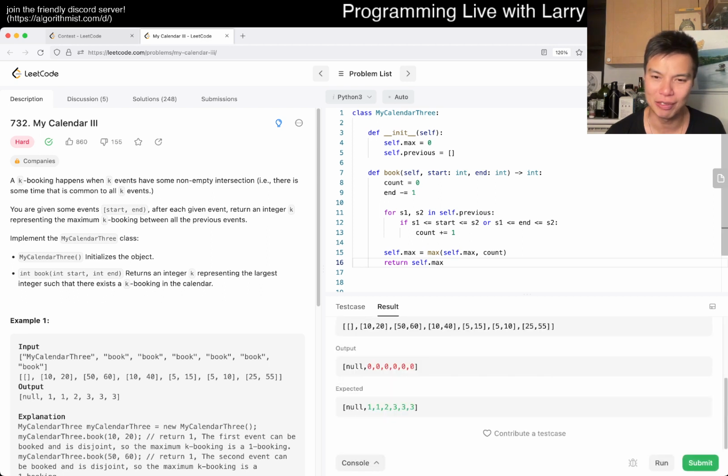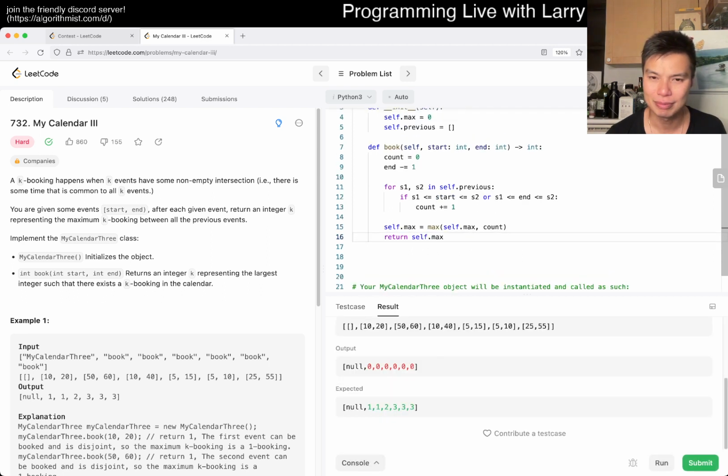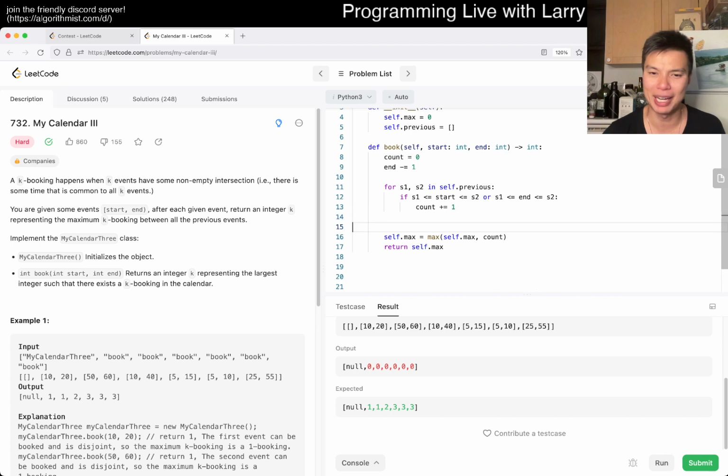Okay, so this is already wrong. Oh, I forgot to append. Whoops. Yeah, after you do the counting, then we can append. So obviously, if you compare it to nothing, that's going to happen. And of course, keeping in mind that we already subtracted by 1.